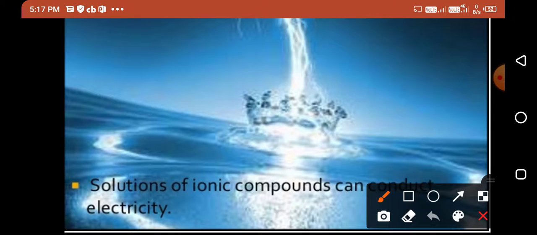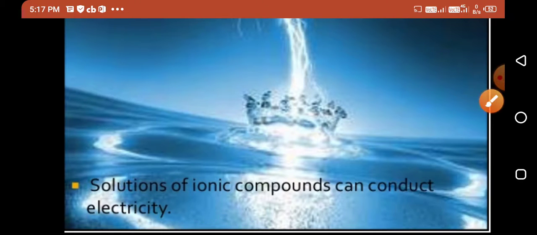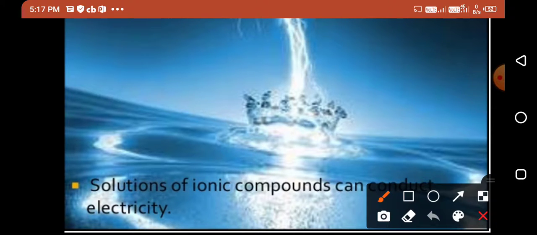Solutions of ionic compounds can conduct electricity. We know that water conducts electricity, but neutral water can't conduct electricity. So for conducting electricity, we have to make the water acidulated, or we have to put some amount of salt in the water.